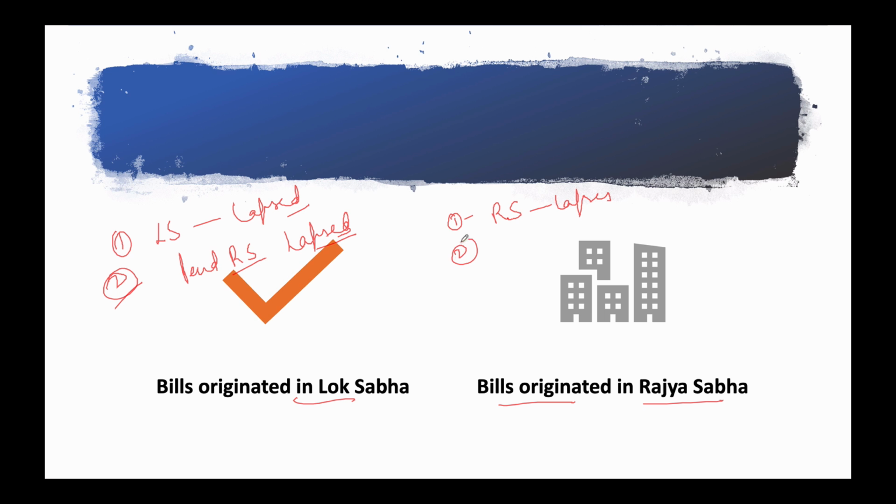Next, a bill that originated in Rajya Sabha and was returned to the House by Lok Sabha with certain amendments, where Lok Sabha has suggested some changes, and it is still pending in Rajya Sabha on the date of dissolution of Lok Sabha, also lapses. So these are the two conditions for Rajya Sabha.